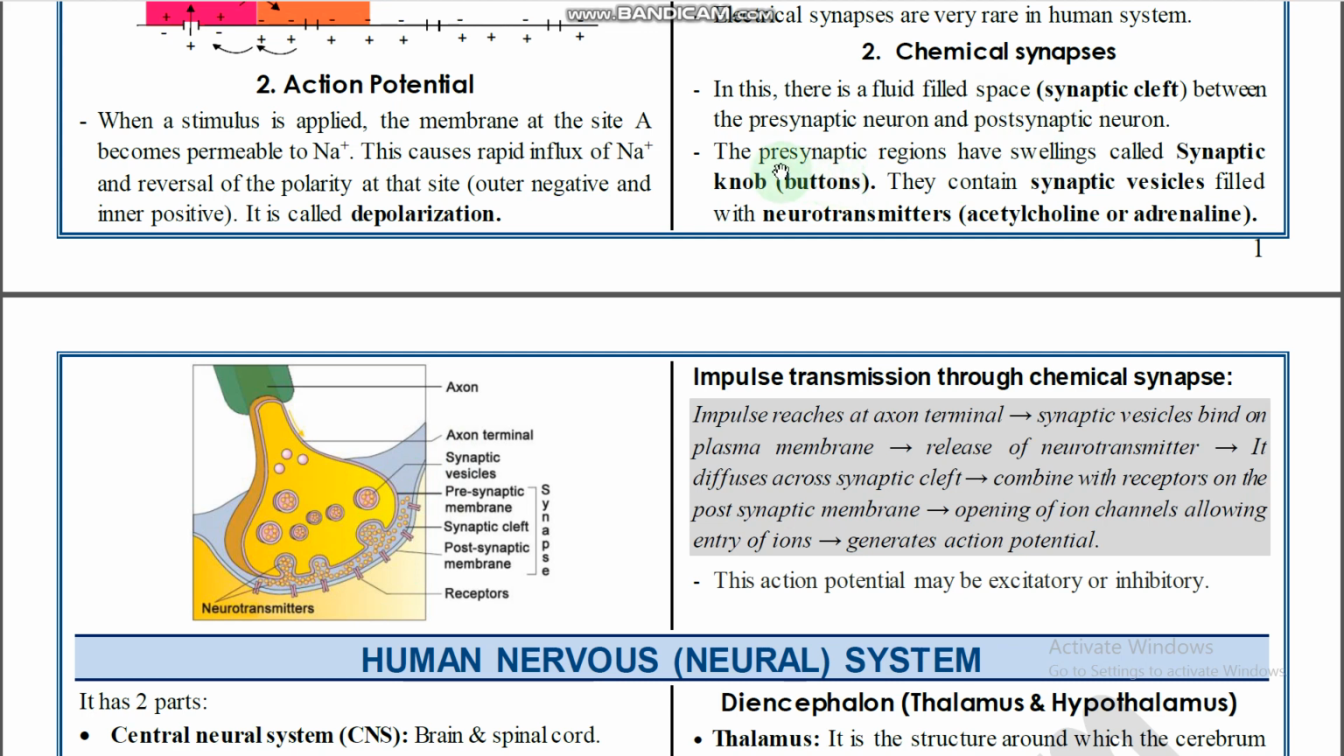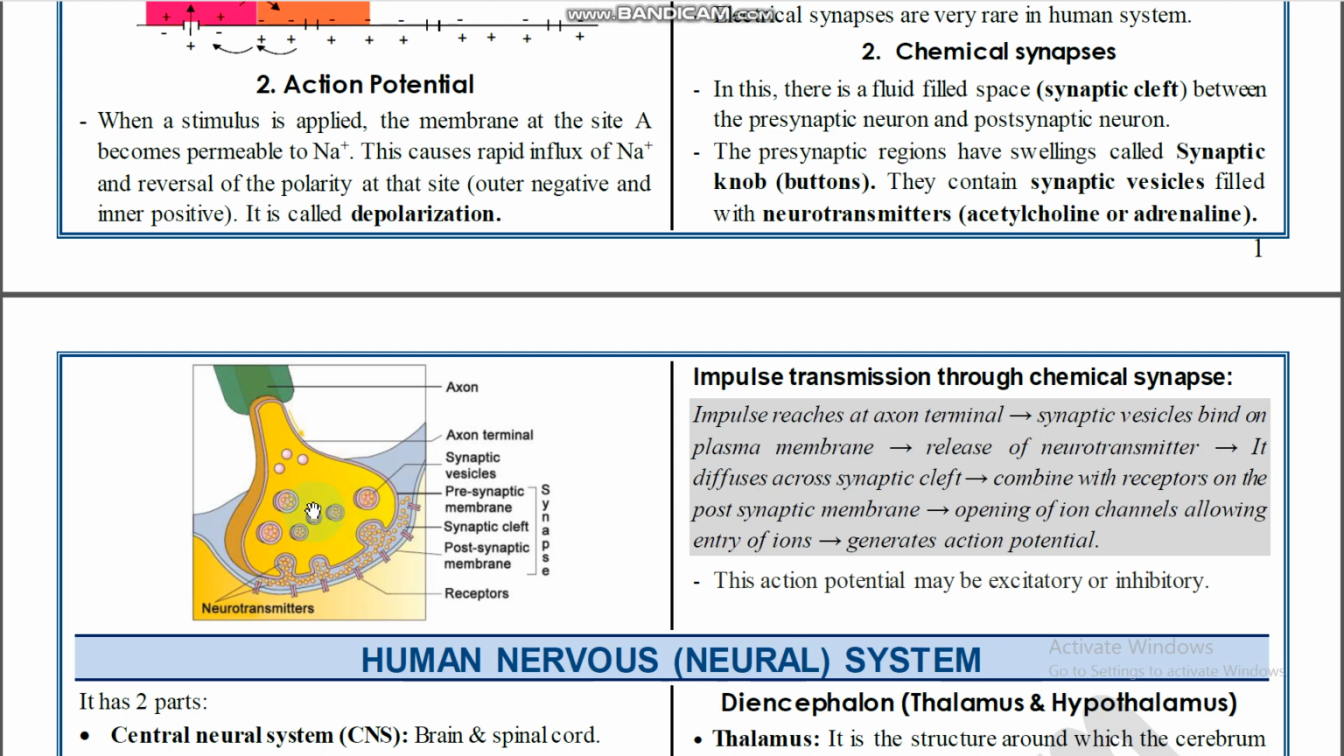And the presynaptic regions have swellings called synaptic knobs or buttons. This is called synaptic knobs or buttons, and they contain synaptic vesicles. Here synaptic vesicles are present. These synaptic vesicles contain neurotransmitters such as acetylcholine. So there are different types of neurotransmitters, chemicals such as acetylcholine or adrenaline. So these are all neurotransmitters.